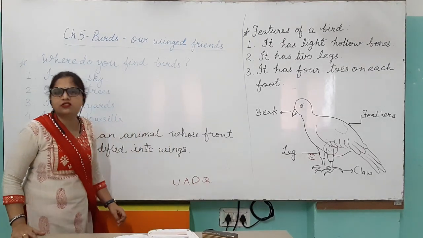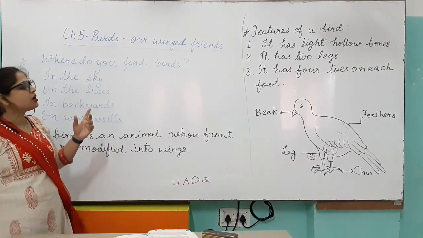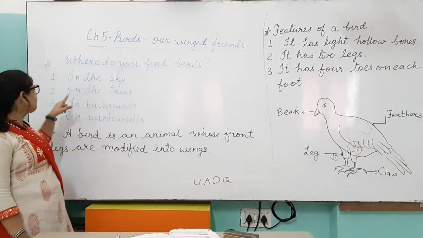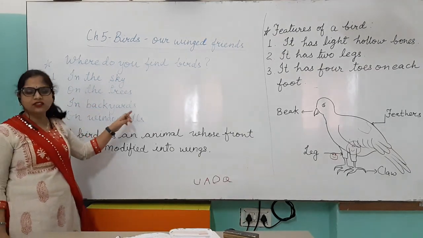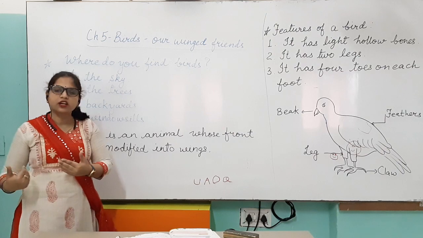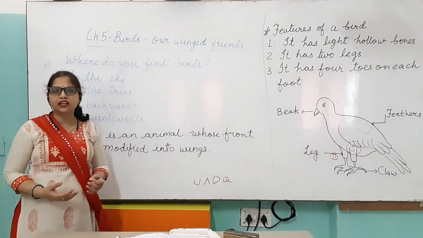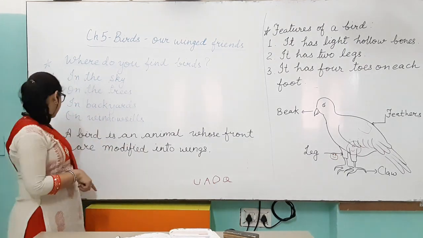Now, the first thing that comes to our mind is where we can find birds. We can find birds in the sky, we can find them on the trees, in the backyards, the area that is behind our house, and on window sills. You must have seen that birds make their nests on our window sills.